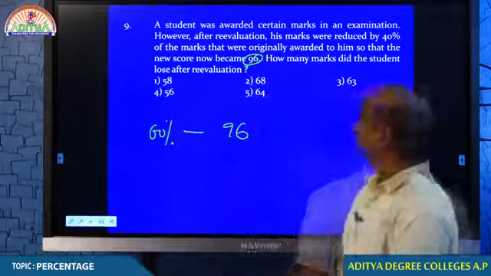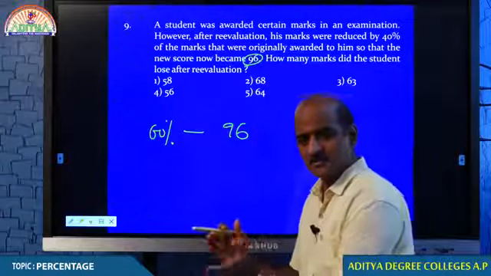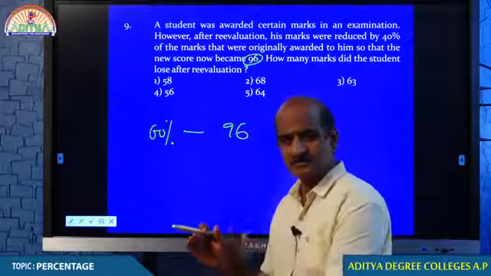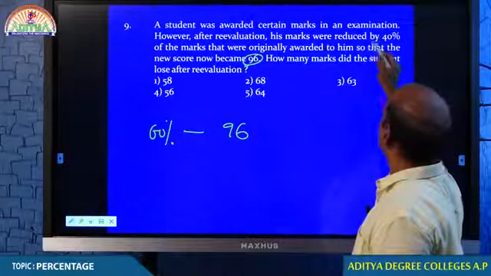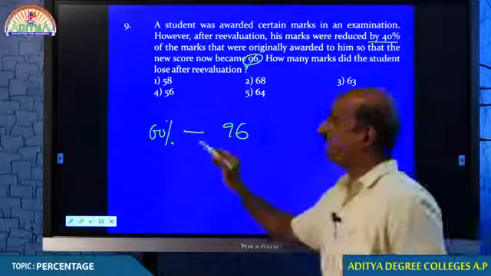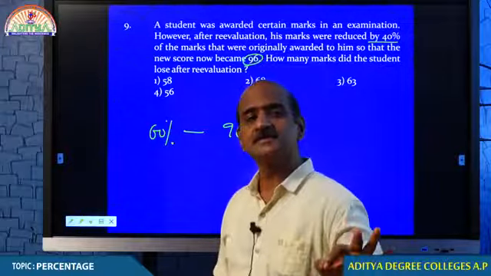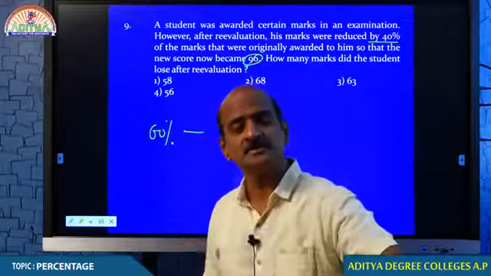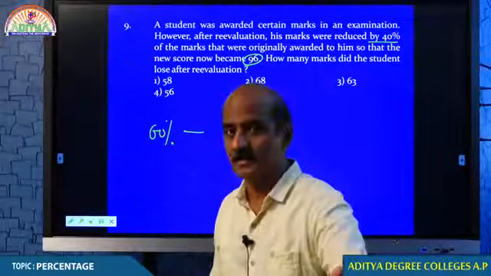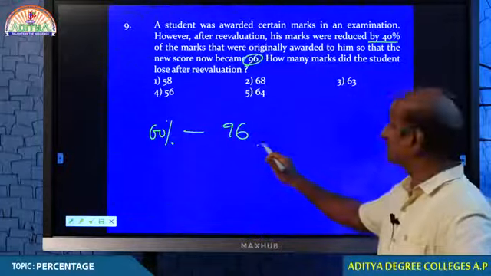Simple. So, students, first of all, I will go slowly, because yesterday you said that I am going a little faster, so I will slow down, and even if you have any doubt, we will discuss. Because these marks were reduced by 40%, how much percent is remaining? 60% is remaining. You understand that? Because 40% was taken away after the evaluation. So, that 60% is equal to 96.